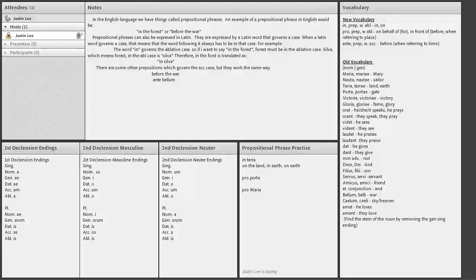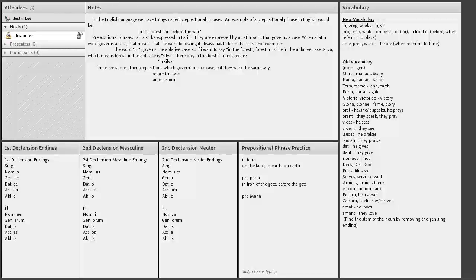So next one, "pro porta." This is translated as "in front of the gate." This also could have been translated as "before the gate."